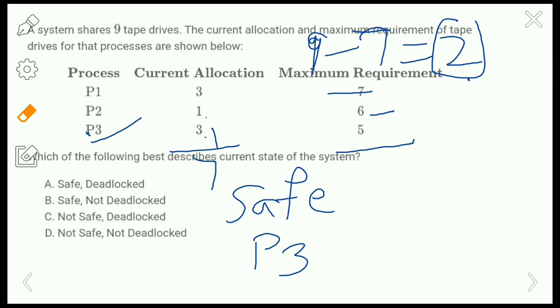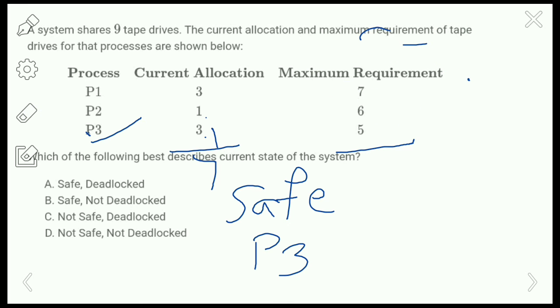Okay, so now we are going to check the remaining ones. So the next processes are P2 and P1. So now 3 plus 2, that means 5 tape drives have been accessed by P3.